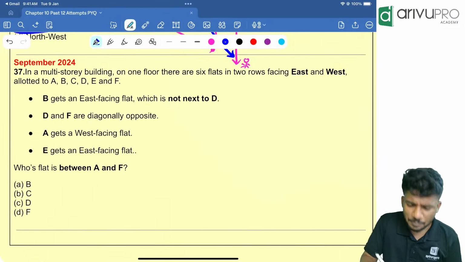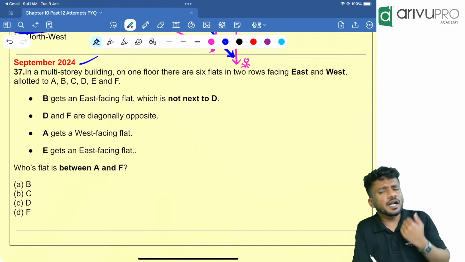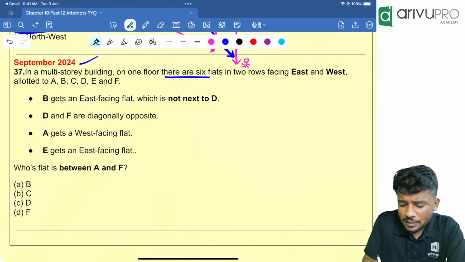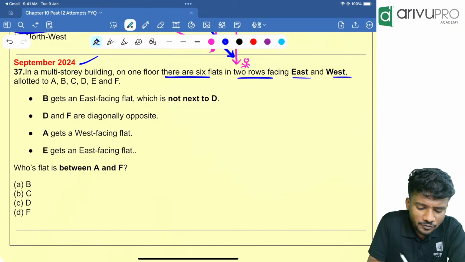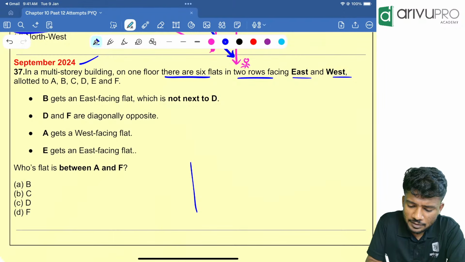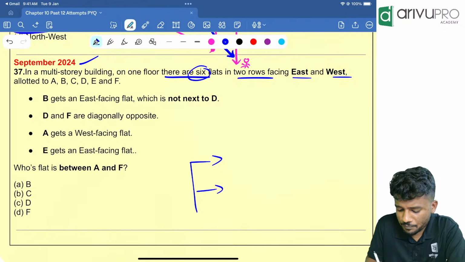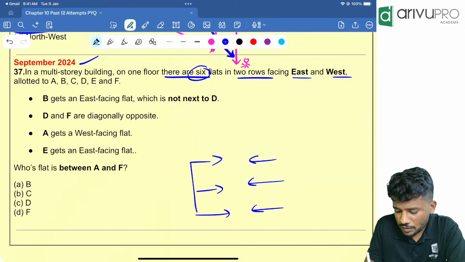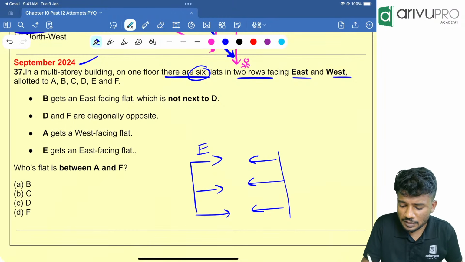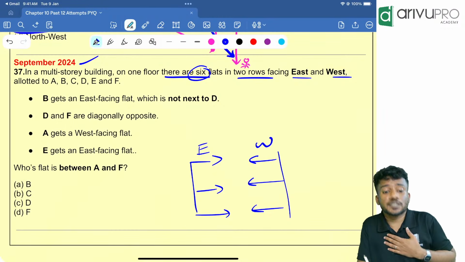Next one. September 2024. In a multi-story building, on one of the floors there are 6 flats in 2 rows facing east and west. So they are facing east and west. Total how many are there? 6 flats. That means 3 each. That is the basic thing. One row is looking towards west, the other one is looking towards east. This is looking towards east and this is looking towards west.